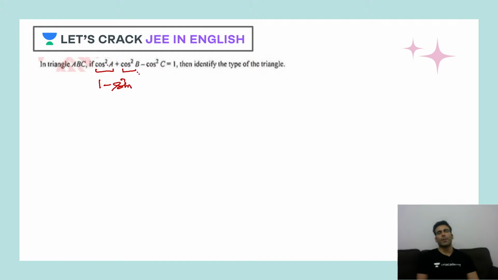I can't go ahead with the cos rule. The reason is very simple: if I go ahead with the cos rule, square terms are already there, then cos square A gives a fourth order term, which is difficult to solve. So I would not prefer that.